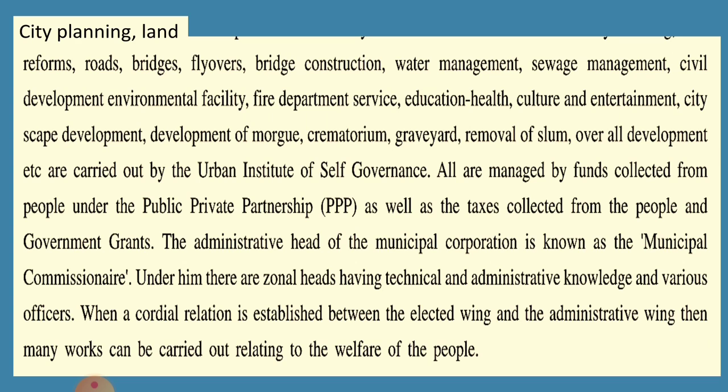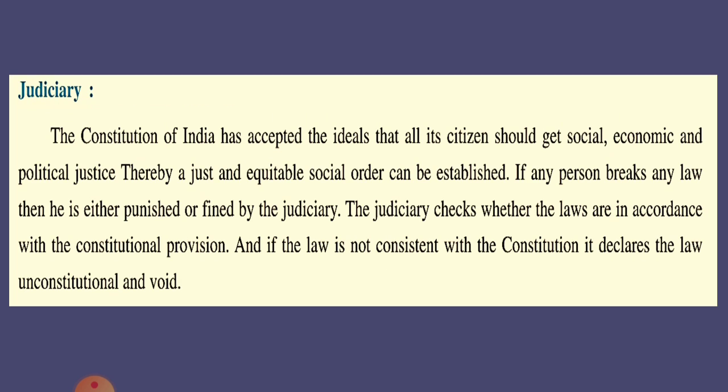And the administrative head of the municipal corporation is known as the municipal commissioner, and under him there are zone heads having technical and administrative knowledge, and various offices. So when there is a cordial relation, a good relationship between the administrative wing and the political wing, then the work can be carried out in a better way. The motive behind each policy and program, that is the welfare of the people, can be achieved if they have a cordial relation and work in accordance with the policies and programs which are meant for the welfare of the people. Accordingly, if they do so, that motive can be achieved.